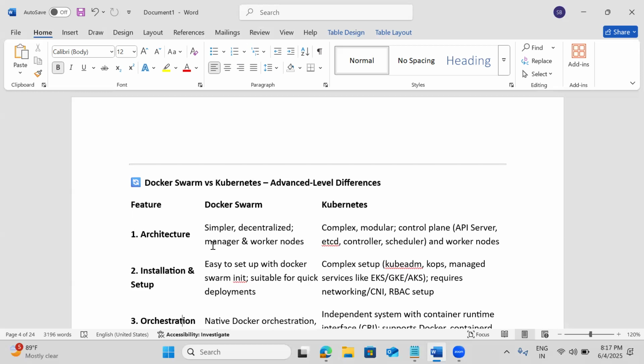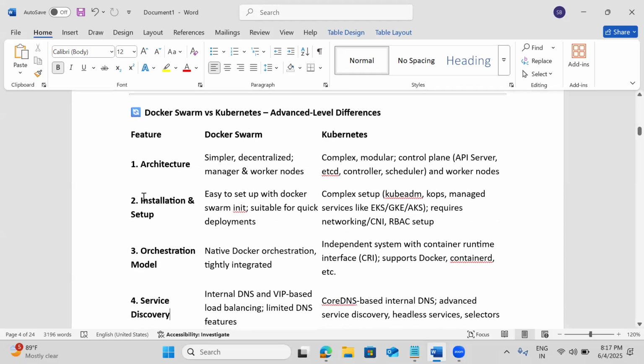But at the production level, I want it's better to go for Kubernetes, which is easy to set up with the managed services. What are the managed services? In AWS we have EKS, Elastic Kubernetes Service. In Azure we have AKS, Azure Kubernetes Service. In GCP we have GKE. Even in Oracle Cloud and IBM Cloud, everywhere we have the managed service. That's so easy to use. Previously it was a little complex, but now it's very simple to use.